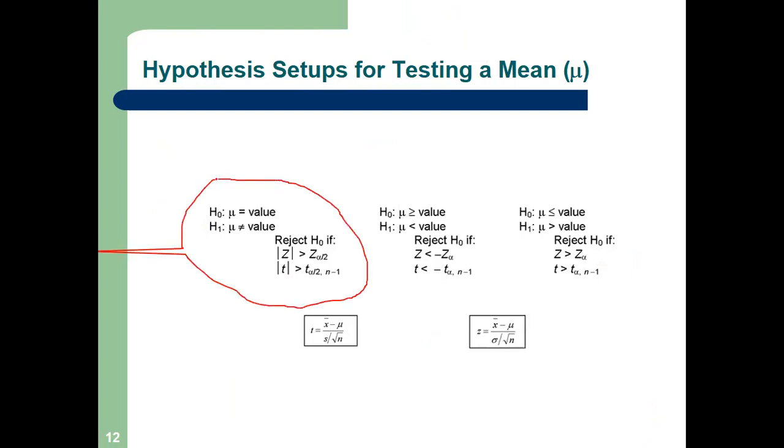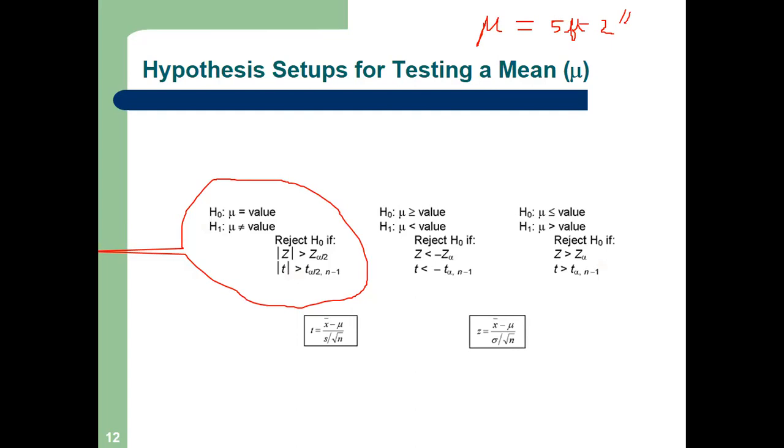So see this. First, the null hypothesis. Suppose I take the mean height of the class is equal to 5 feet 2 inch. This was my claim. I claimed this one. Mean height of the class is 5 feet 2 inch. So this is my null hypothesis. My claim, equality always goes in the null hypothesis.